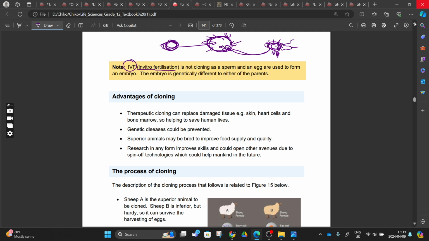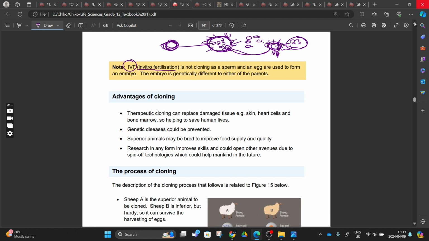It's not a matter of just removing 23 chromosomes. That's what I'm saying. It's not a matter of just removing a nucleus on its own and inserting it somewhere, and then expecting that this nucleus, because it's 23, and here we also have 23 chromosomes, when these chromosomes meet, they are going to undergo mitosis and form a blastocyst.